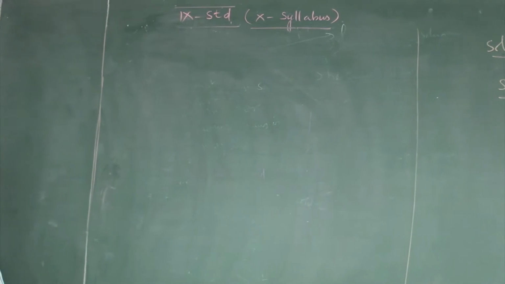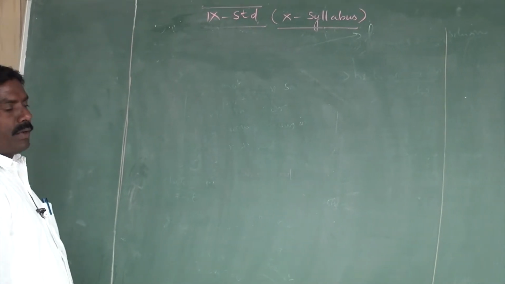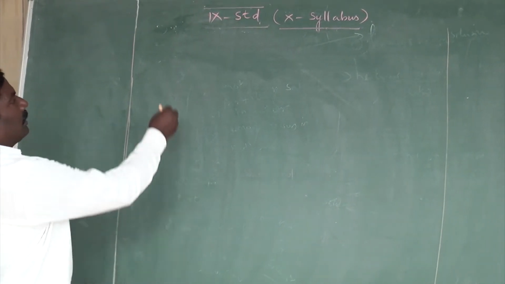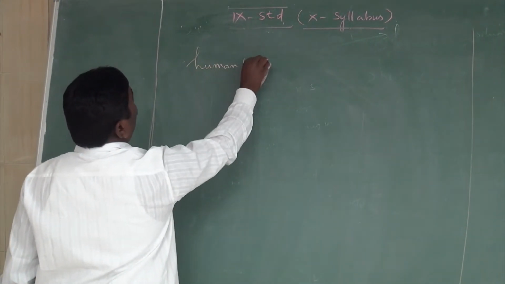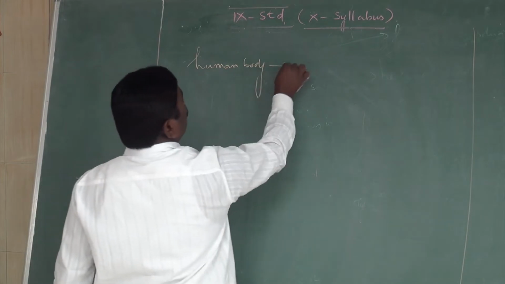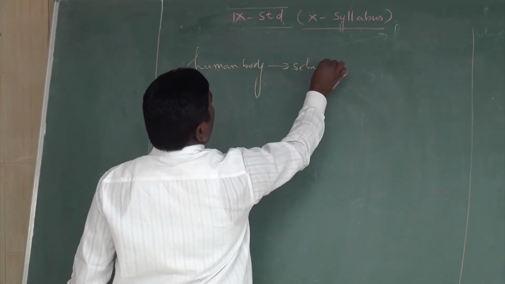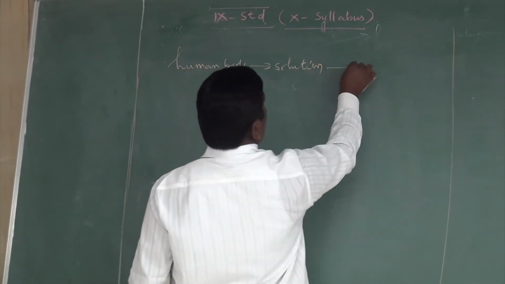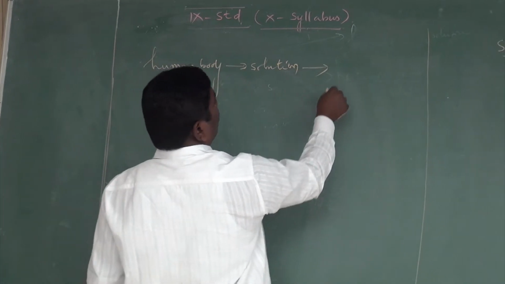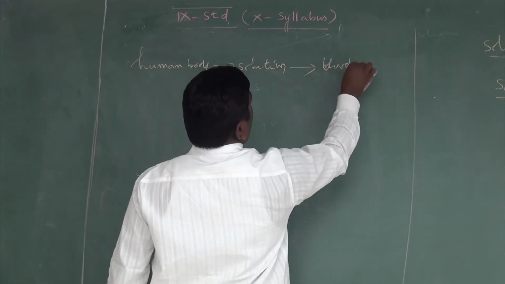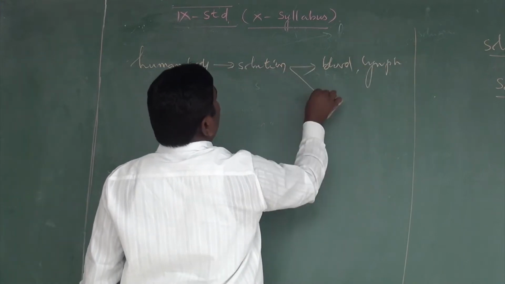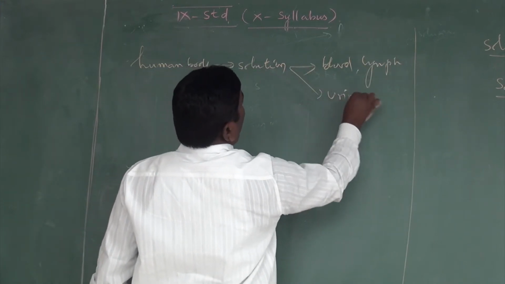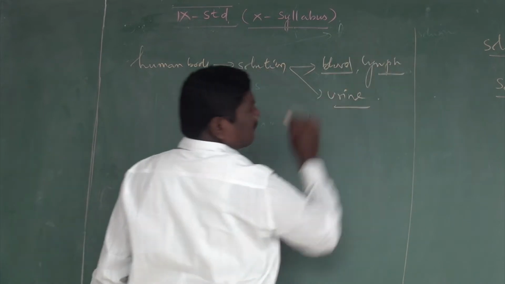Next, the use of solutions which we are going to see here. The human body also has solutions. What are the solutions present in the human body? Blood, lymph, urine are in the form of solutions.